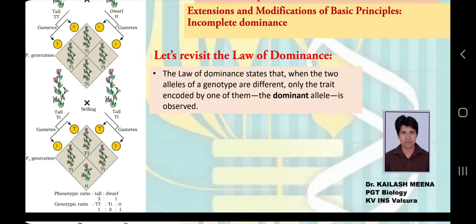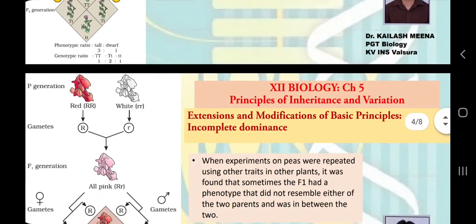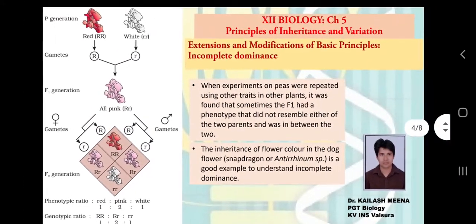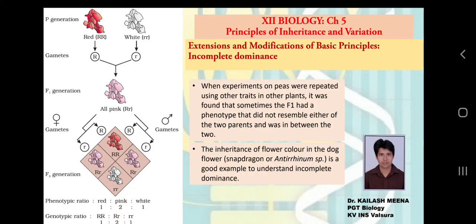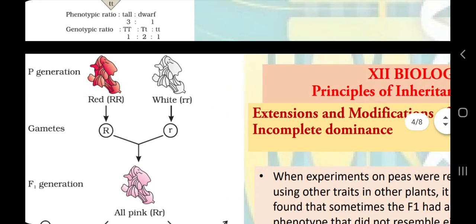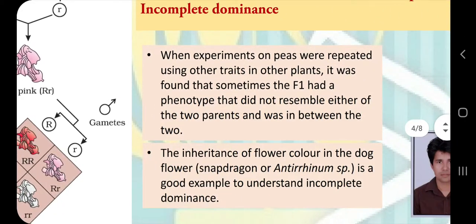It means the allele which is dominant will be able to express itself in the F1 generation or hybrid organism, and the allele which is recessive will not be able to express itself in the hybrid organism. But when we repeat these experiments of Mendel's monohybrid cross with other plants, there are some exceptions, some different results also. Here we will take the example of the snapdragon plant or dog flower plant.